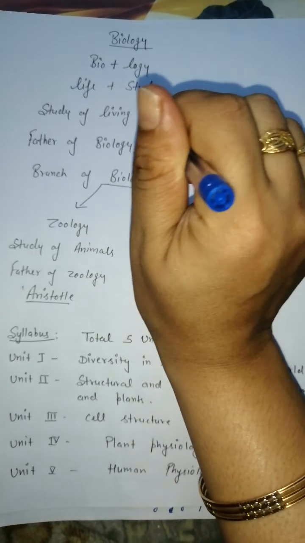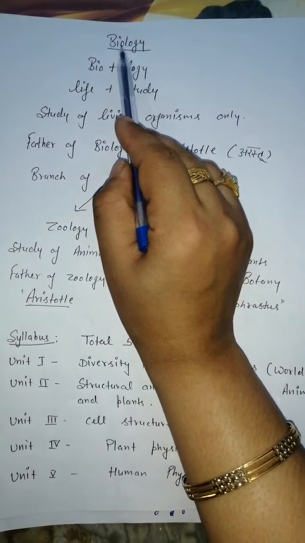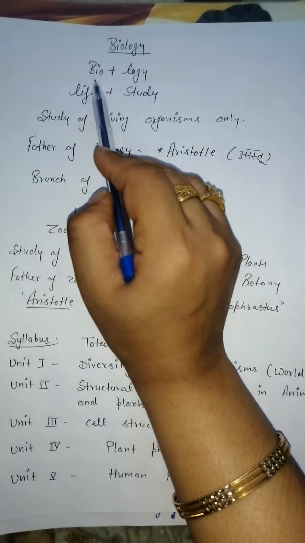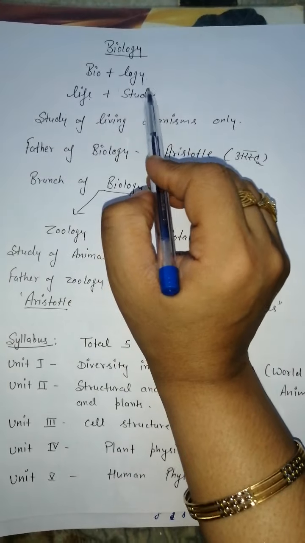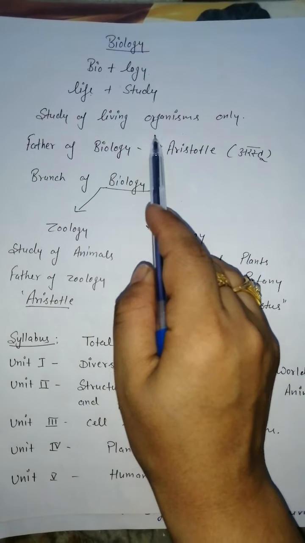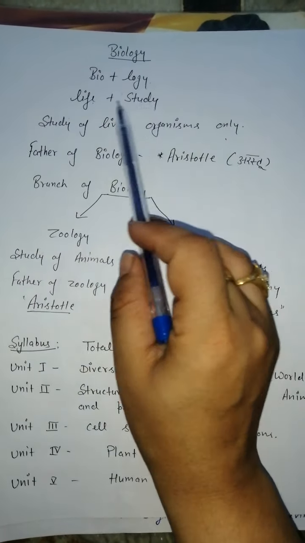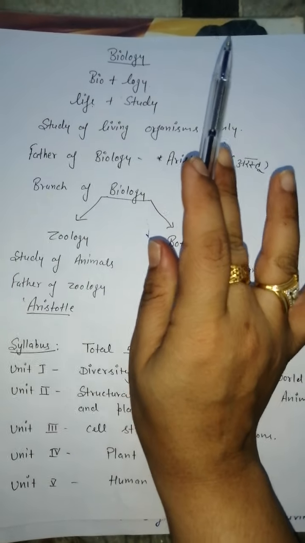Here's the overview of biology. First of all, what is the meaning of biology? Bio plus logy. Bio means life or living organism and logy means study. The study of living organisms only. The study of living organisms is biology.